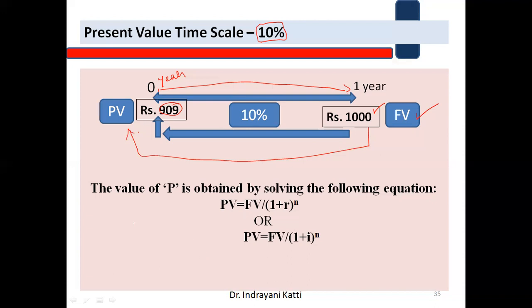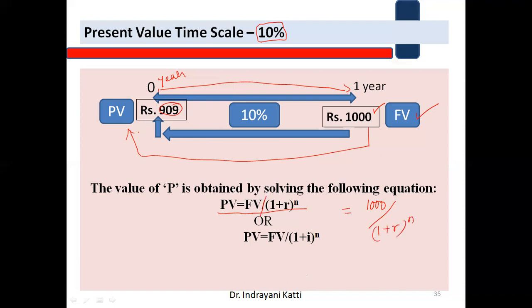The formula we use to calculate the present value is: present value equals future value divided by (1 plus r) raised to n. For example, 1000 divided by (1 plus r) raised to n.